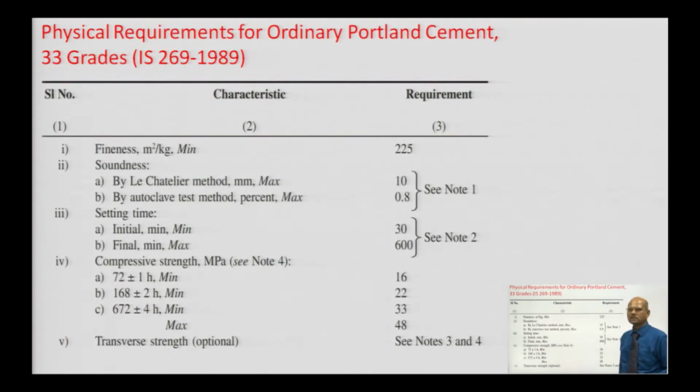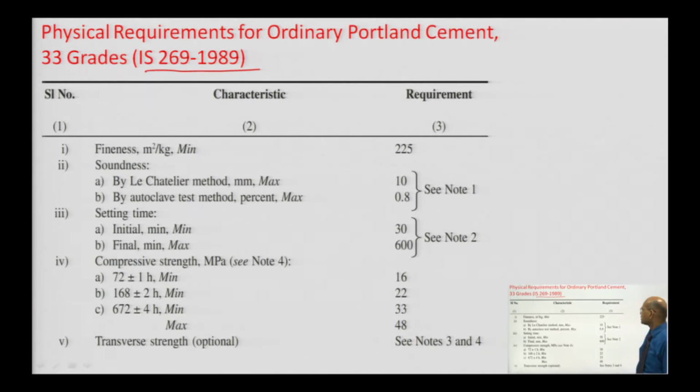So, now we will discuss the physical requirements of ordinary Portland cement. We have 33 grade, that is governed by IS 269 1989. This is around a 15-16 page code book, so you have to download and check. These values I have taken directly from the table. In the previous class we discussed the physical tests performed on the cement to check its quality, whether it qualifies as 33 grade cement or not. So, these are the tests we have to perform.